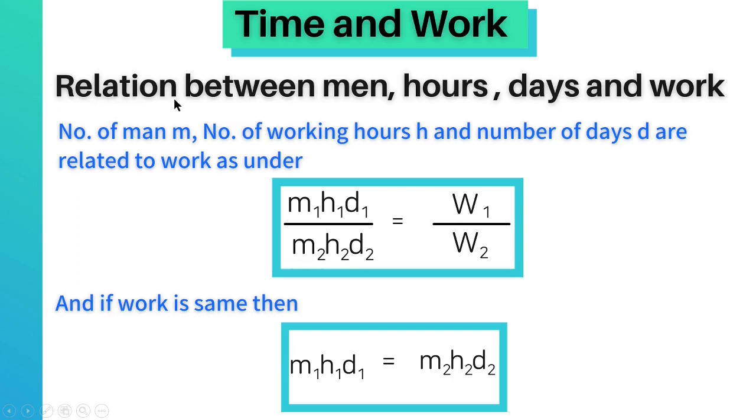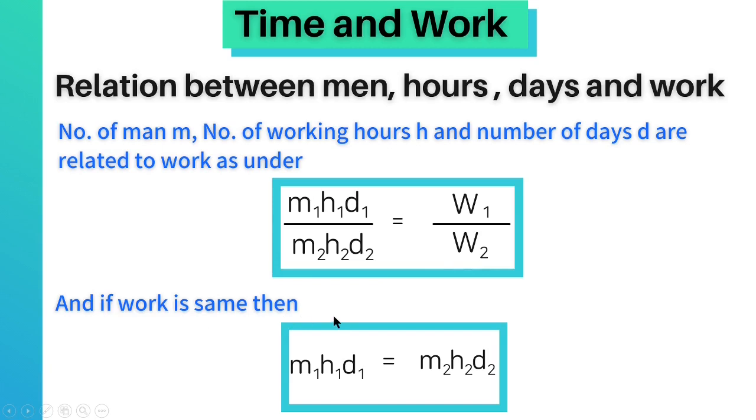And on the basis of this, we can derive the relations between men, hours, days and work. So number of men, M, number of working hours, H, number of days, D, are related to work as under: M1 H1 D1 upon M2 H2 D2 equal to W1 upon W2.